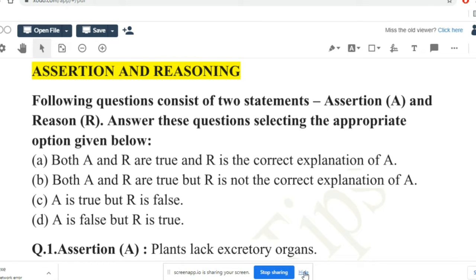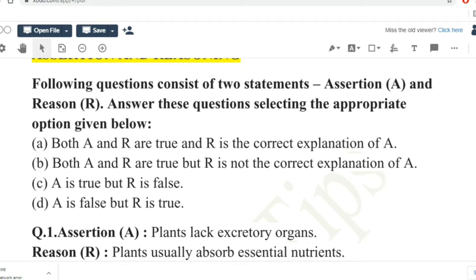So let's get started. These are the few options that will be given to you to solve assertion and reason based questions. The first option is: both A and R are true and R is the correct explanation of A. If you feel that both the statements are true and statement 2 is the correct explanation of the assertion, then you can choose this. The second option is: both A and R are true, but R is not the correct explanation of A. C: A is true, but R is false. And D: A is false, but R is true.